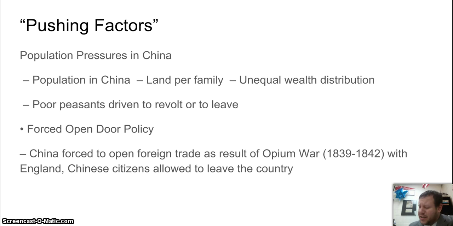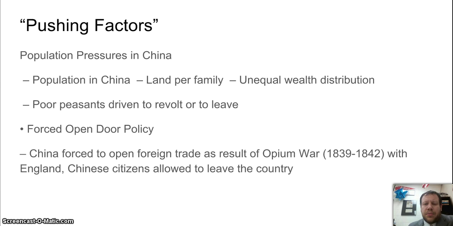So because of that whole issue, a lot of poor peasants had two choices. Either one, you have a revolt and you try to take the government over and take the land from the aristocracy, which didn't usually go very well for them, or you leave, okay? And usually China is pretty closed about stuff. They don't let people out of their borders. They close everything off, not allowing outsiders. It's a very closed-door policy, if you will, to foreign involvement.